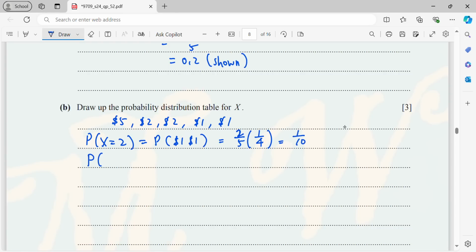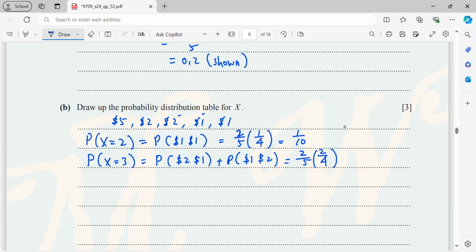After $1 plus $1, it can be $1 plus $2. So you will get X equals 3. When X equals 3, obviously it's $2 plus $1, or $1 coin plus $2 coin. So that means the $2 coin will be 2 over 5, the $1 coin is 2 over 4.